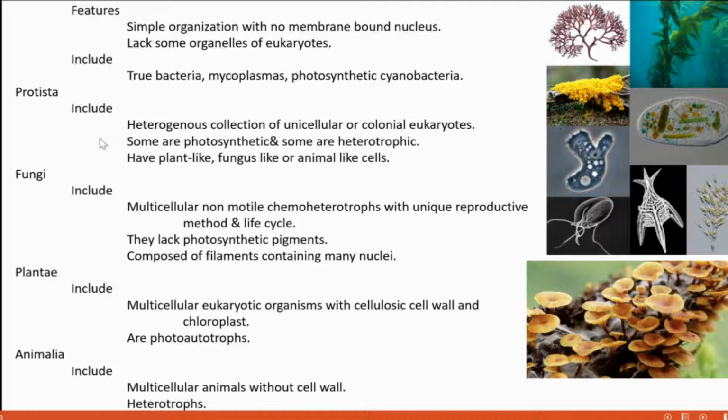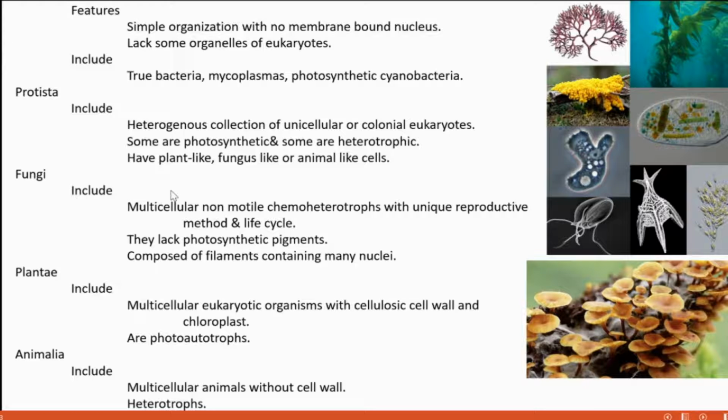Next, Protista. Protista is a collection of unicellular or colonial eukaryotes. This is the picture. Some are photosynthetic, some are heterotrophic, and they are plant-like, fungus-like, or animal-like organisms.